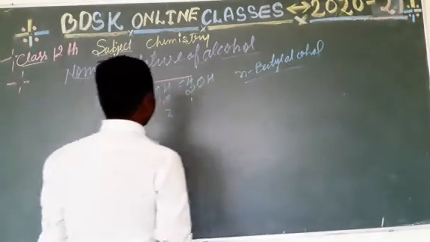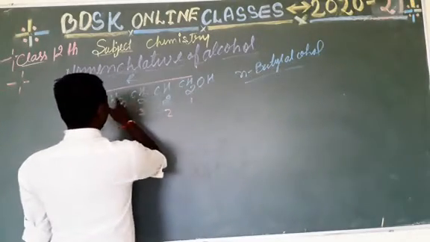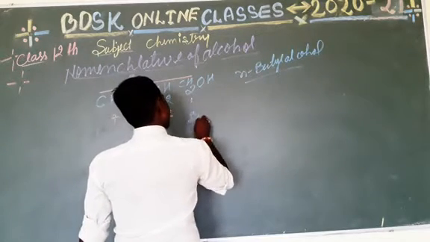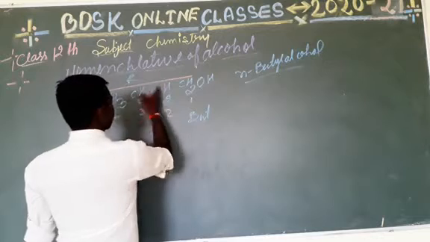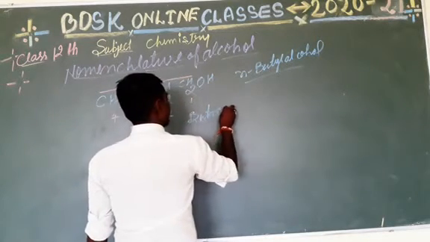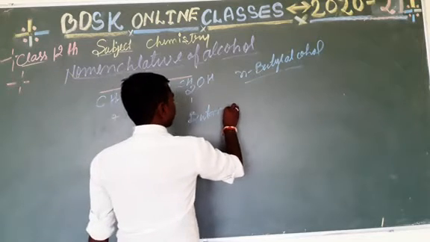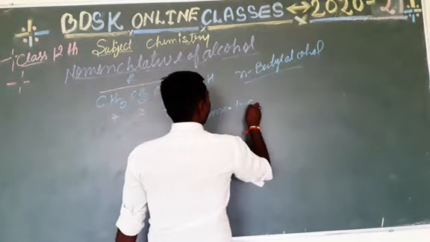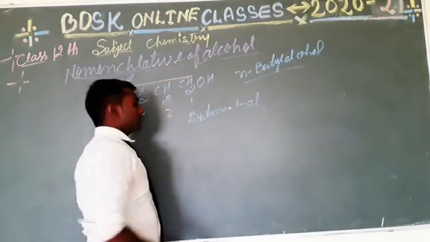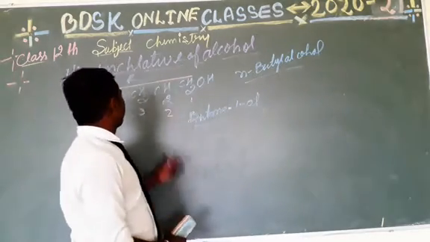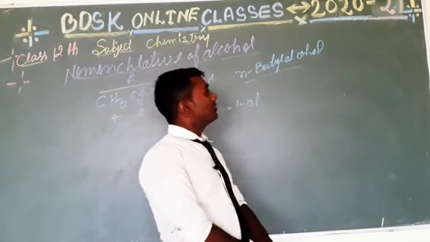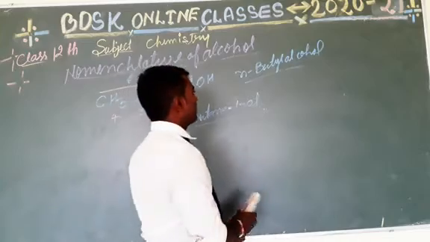But the IUPAC naming is 1, 2, 3, 4. This is 4 carbons, so but. It has single bonds, so butane, 1-ol. Butan-1-ol is the IUPAC nomenclature of this compound, and the common name is N-butyl alcohol. Okay, next example is